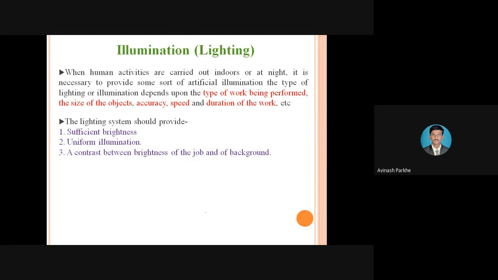Okay, now next is the illumination. What is meant by illumination? Simple. In brackets I have written lighting. Whatever lighting is provided in the industry. So as per the requirement, that lighting should be provided.